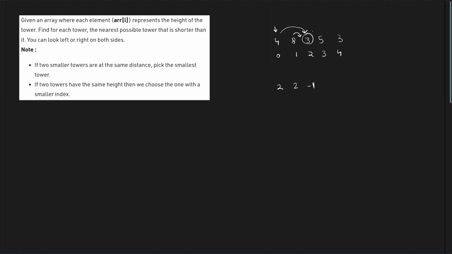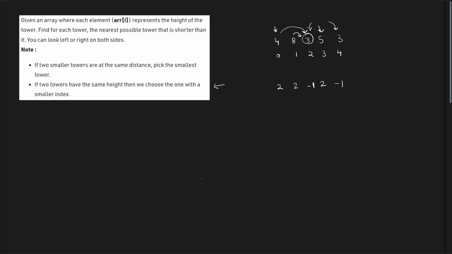And again, for this particular index, you see on the left is 3, on the right is 3, and both are of the same heights. So you will see that it is a case of the second condition: if two towers have the same height, then we choose the one with a smaller index. So we will have to choose 2 instead of 4. Now again, for the last index, it is -1. So this is the sample test case that has been given to us in the input.